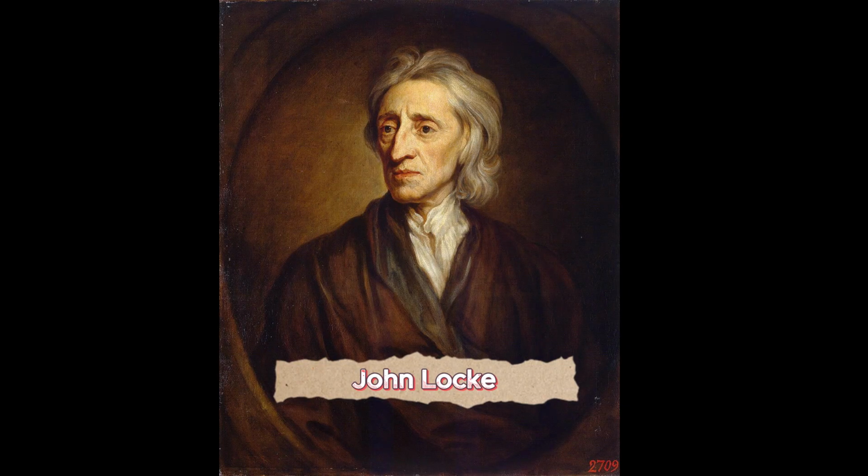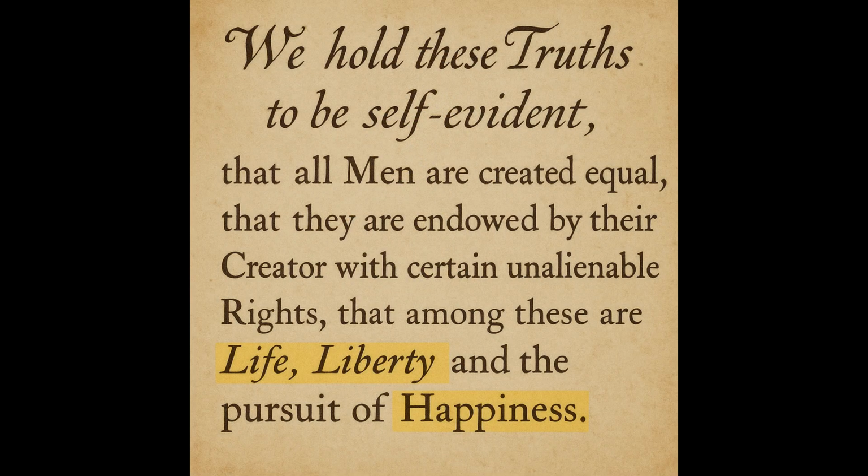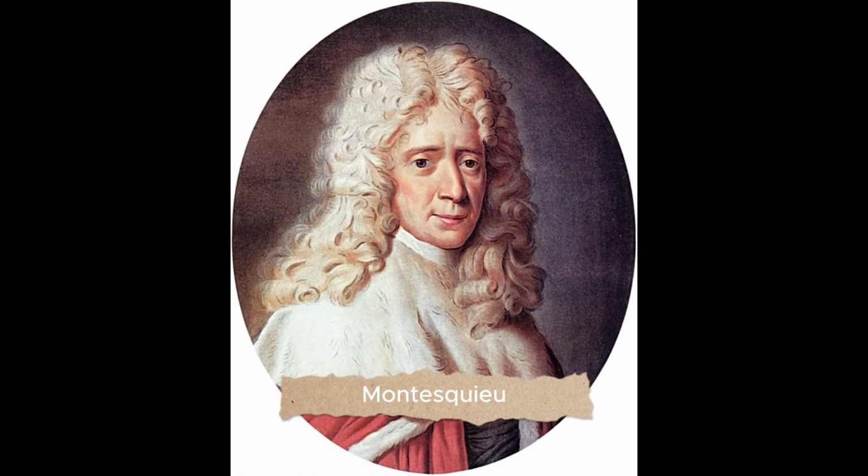Before the first protest, before the first gunshot, and long before anyone talked openly about independence, something else had begun to shift: the way colonists thought about government. The shift started with Enlightenment thinkers like John Locke, Montesquieu, and Rousseau. Locke argued that every human being is born with natural rights: life, liberty, and property. He believed governments exist only to protect these rights, and if a government fails, the people have the right to replace it. These ideas spread throughout Europe and eventually across the Atlantic.